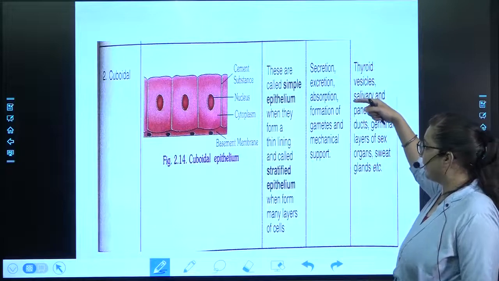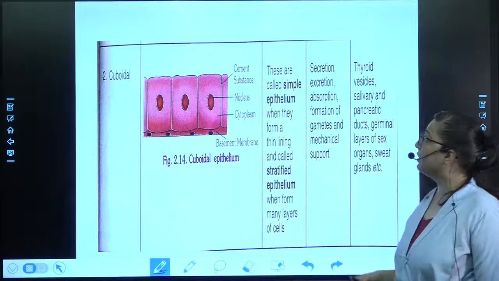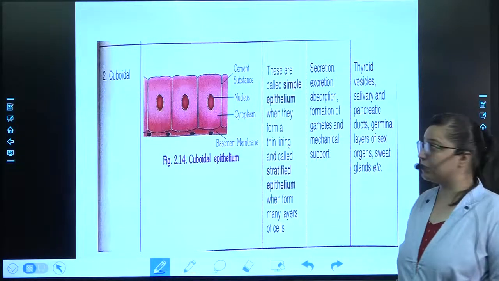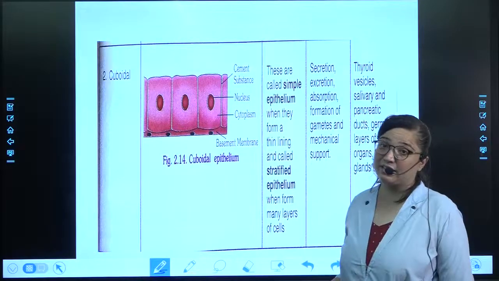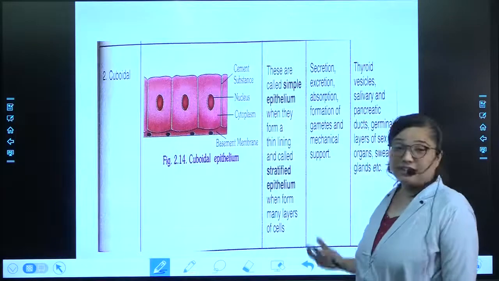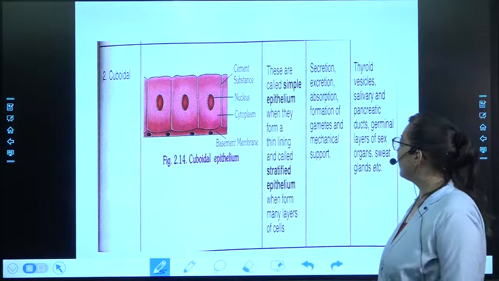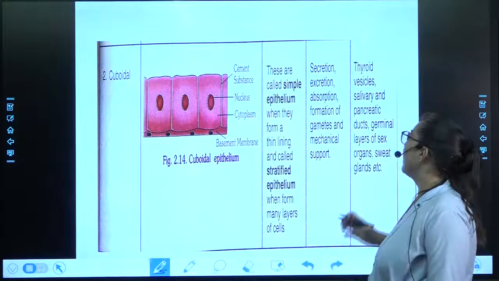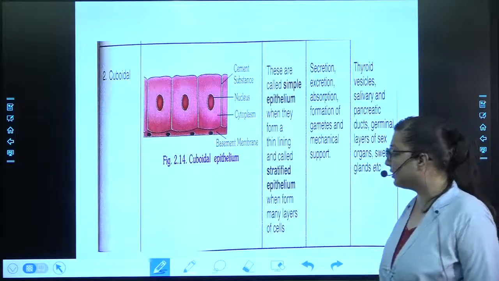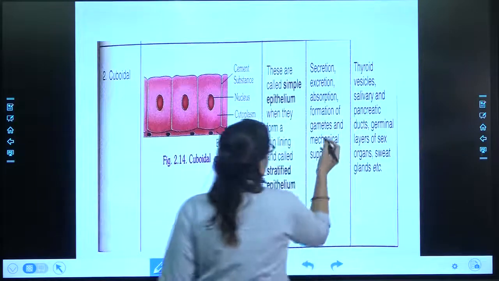secretion, excretion, absorption. These are the common terms. Secretion means the removal of maybe any type of fluid, any gas. Excretion, removal of all the waste materials. Absorption, taking something inside. Formation of gametes. This is again a new term for you. Gamete.